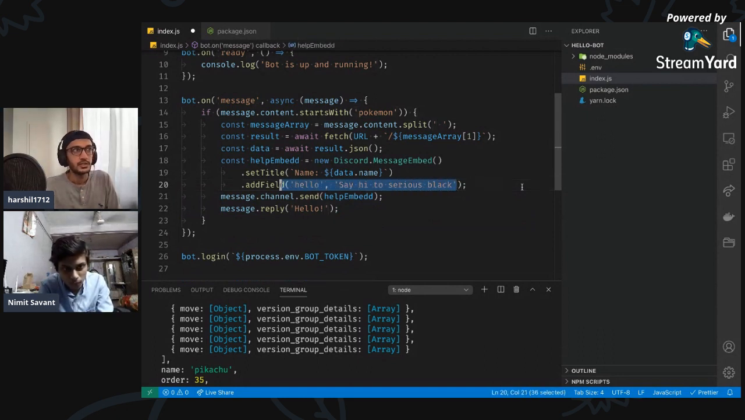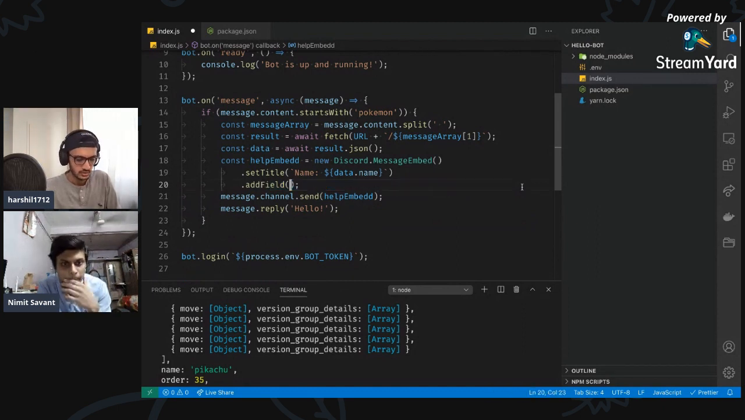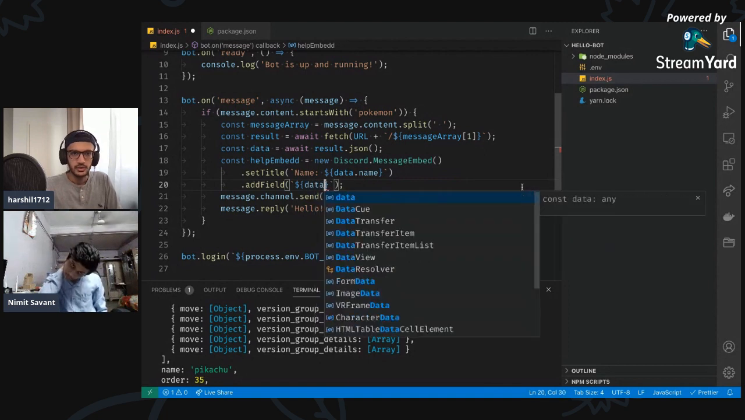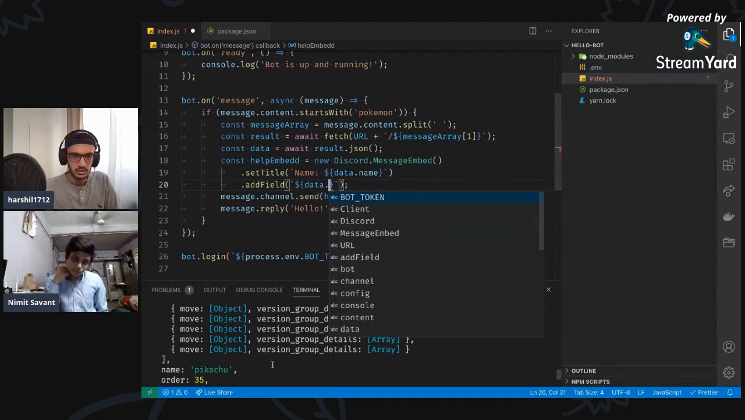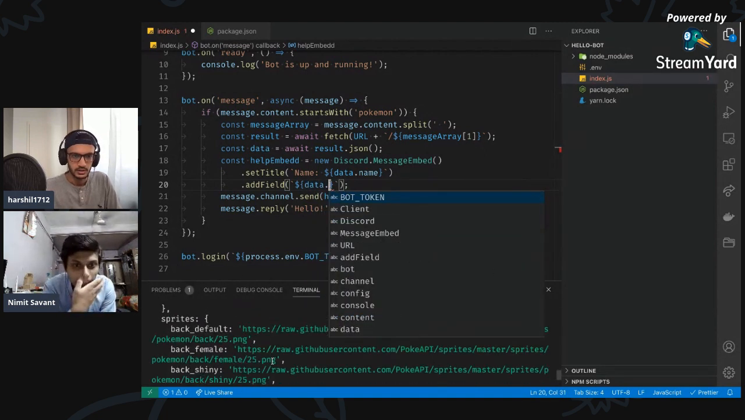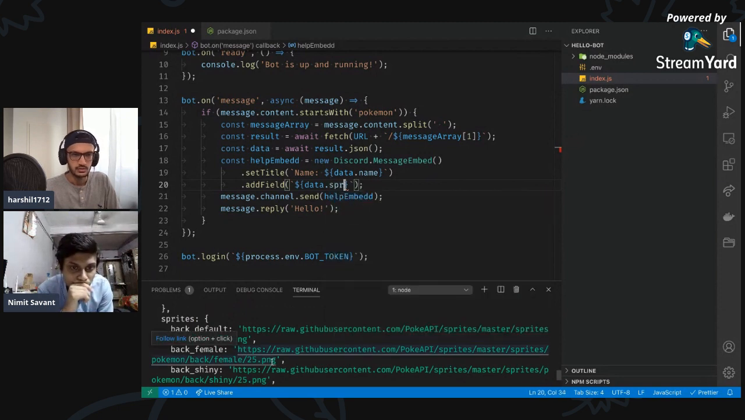I just realized we are kind of over time now. So this is the last thing that we would do, and then you'll start with the deployment, like how we can deploy this. So we have data dot sprites, right? Sprites dot front default.